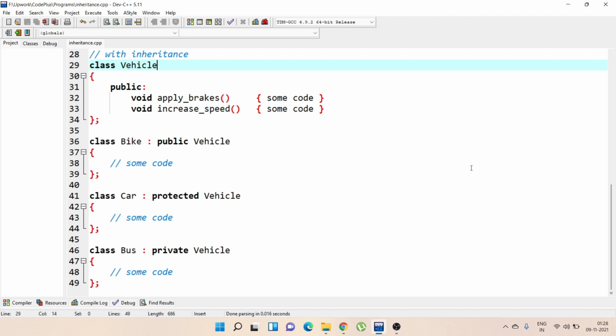Here, vehicle is the base class and bike, car, bus are the derived classes. And access mode is the mode in which you want to inherit the subclass, that is public, private and protected.